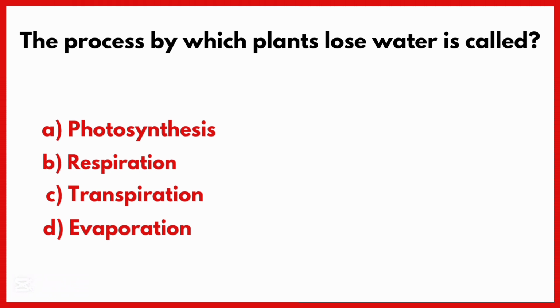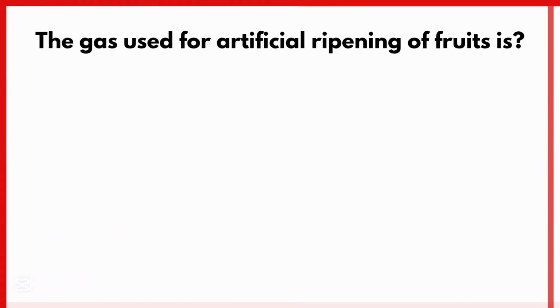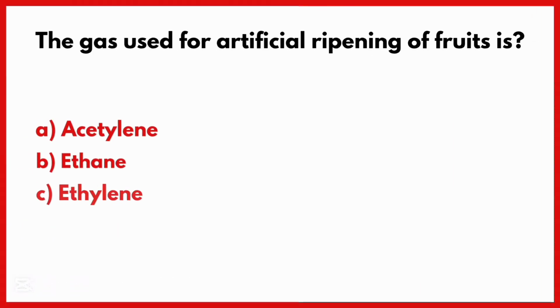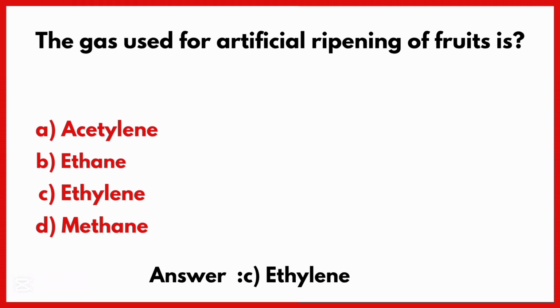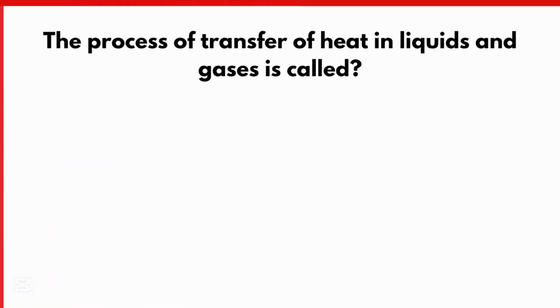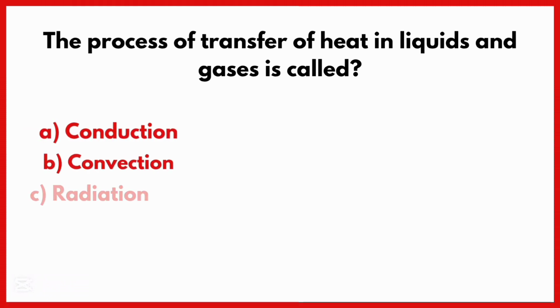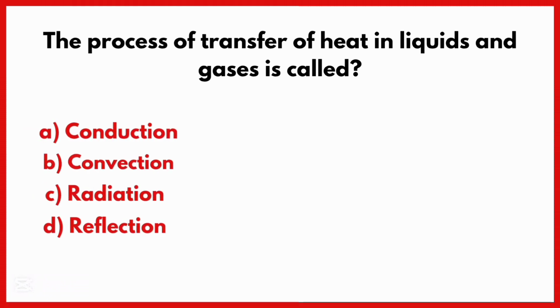Correct answer is option C. Transpiration. The gas used for artificial ripening of fruits is. Correct answer is option C. Ethylene. The process of transfer of heat in liquids and gases is called.